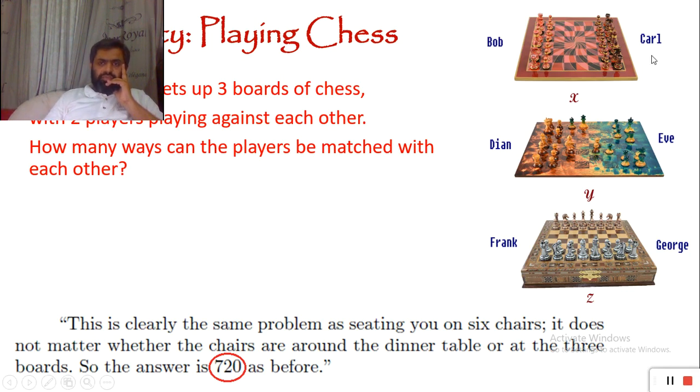So for example, we have chessboard X. For X, what choices do we have?